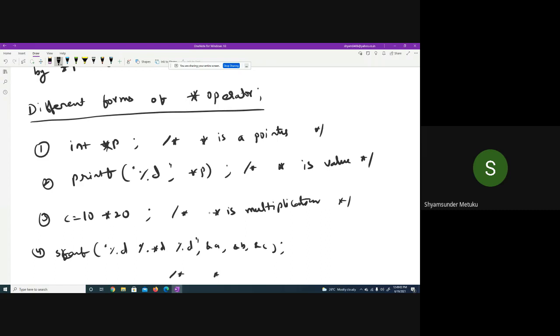When you type three different variables, only a and b are going to be stored in the first and second ones. The third one is not going to be stored. You can try it in Dev C++. Star means do not use value.